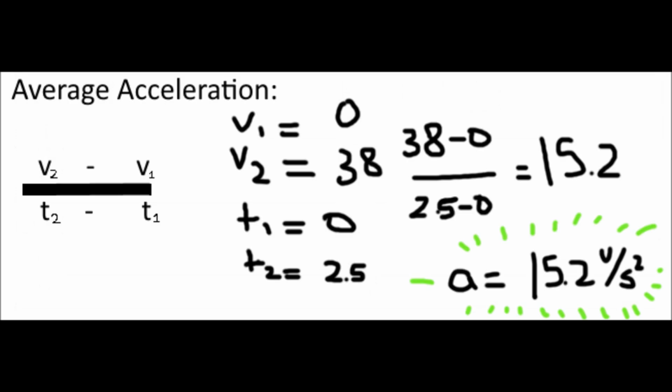The equation we use to calculate the average acceleration is v2 minus v1 divided by t2 minus t1. Our v2 is the total units traveled. In this situation, it's 38 units, subtracted by v1, which here is 0. This is all divided by the time he fell. The time that he falls is at t2, which is 2.5 seconds, subtracted by t1, which is 0 seconds. When we finally divide these numbers, we are left with our average acceleration, 15.2 units per second squared.